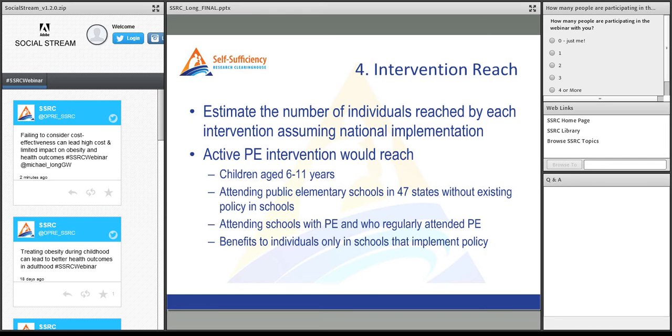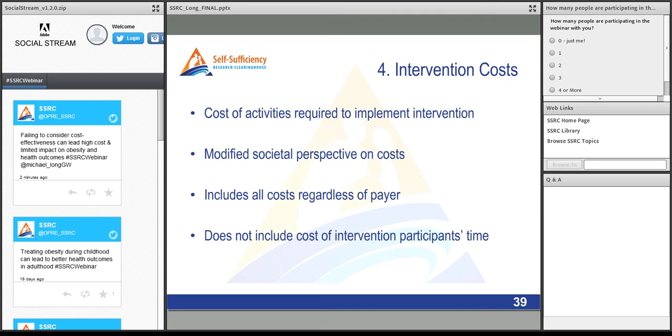So at every step, we start with the national population of children 6 to 11 and use the best evidence we can find to really get a good estimate of the number of people reached by this kind of policy change. And then cost. What would it cost to implement this kind of intervention? Well, we use a modified societal perspective on cost. That means we don't care who's paying for the intervention. We want to know, what does it cost society to do this?